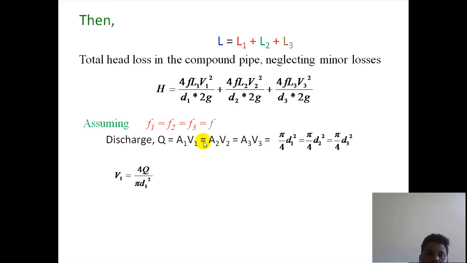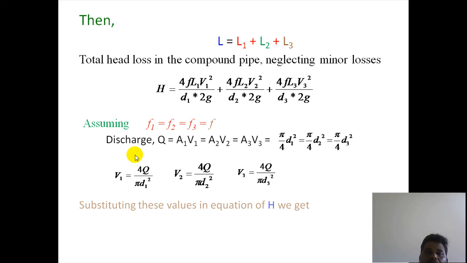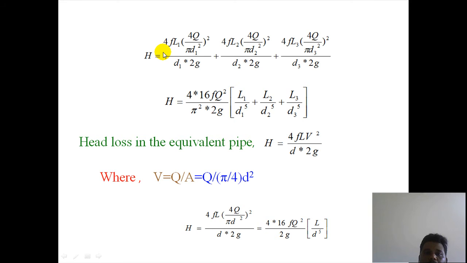Discharge Q equals A1 V1, that equals A2 V2, that equals A3 V3. A is nothing but pi by 4 D square. From that, V1 equals 4Q divided by pi D1 square, V2 equals 4Q divided by pi D2 square, and V3 equals 4Q divided by pi D3 square. Now substituting these values in the equation for H, we get H equals 4f1 L1, and in place of V1 square, 4Q divided by pi D1 square whole square, divided by D1 into 2g, plus 4f2 L2 multiplied with 4Q divided by pi D2 square, divided by D2 into 2g, plus 4f3 L3 multiplied with 4Q divided by pi D3 square, divided by D3 into 2g.